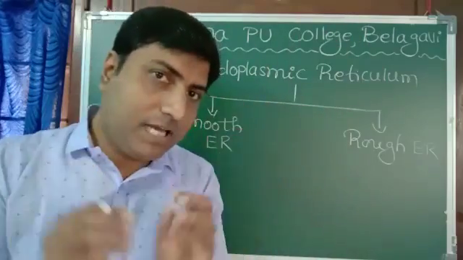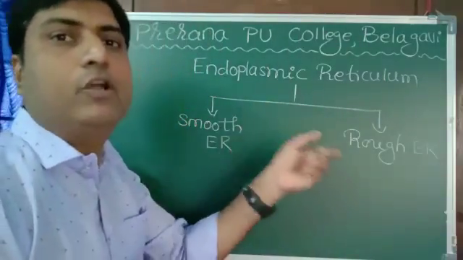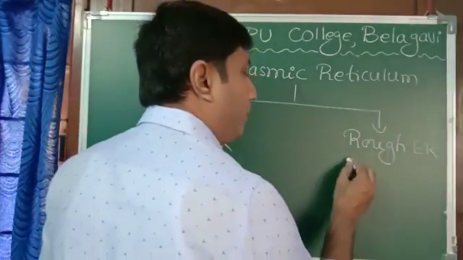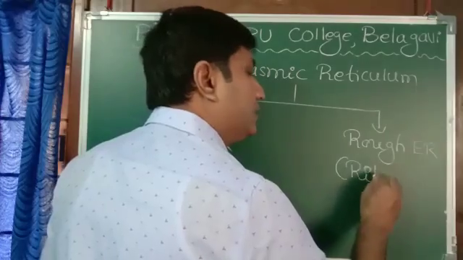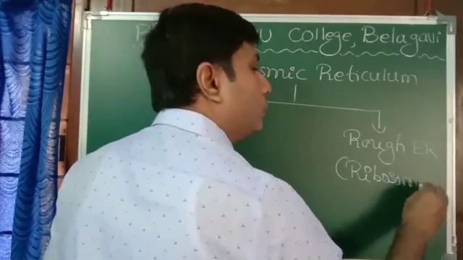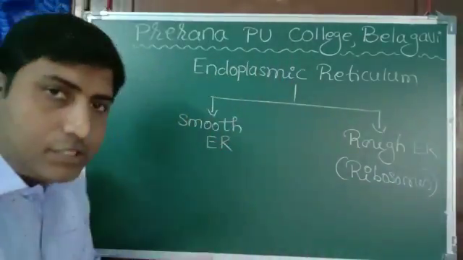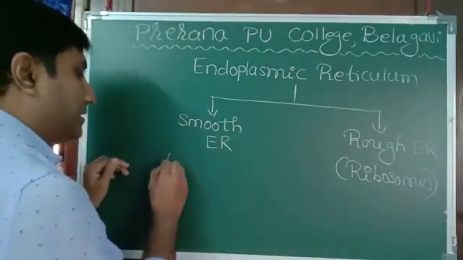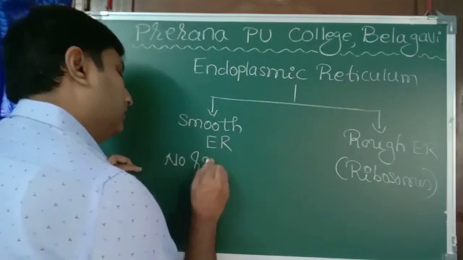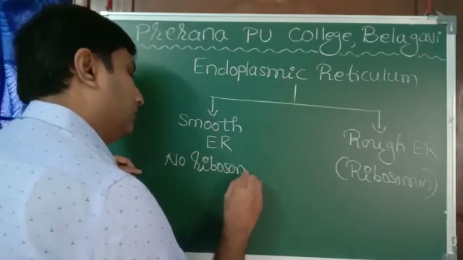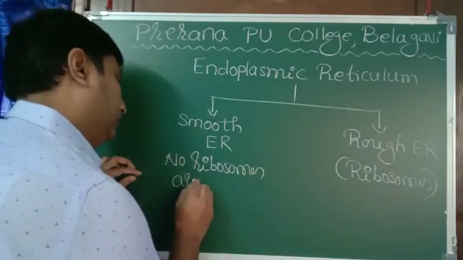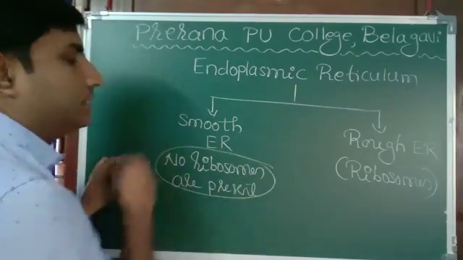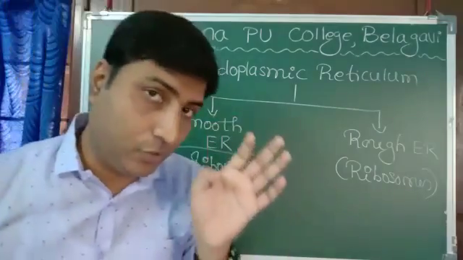If ribosomes are present on it, it looks rough and we call it rough endoplasmic reticulum. And why is it smooth? Its appearance is smooth because no ribosomes are present. So it is called smooth endoplasmic reticulum.